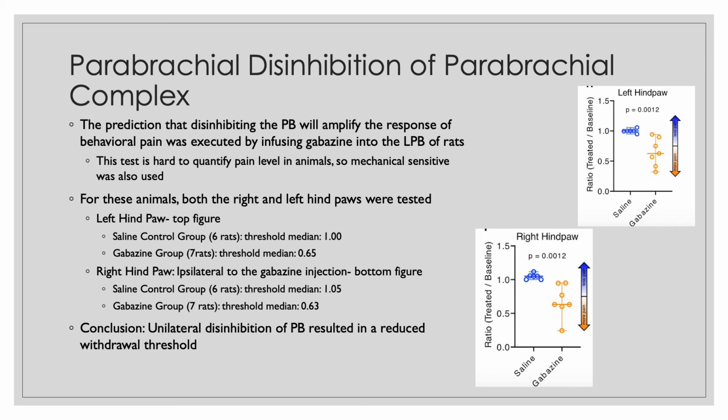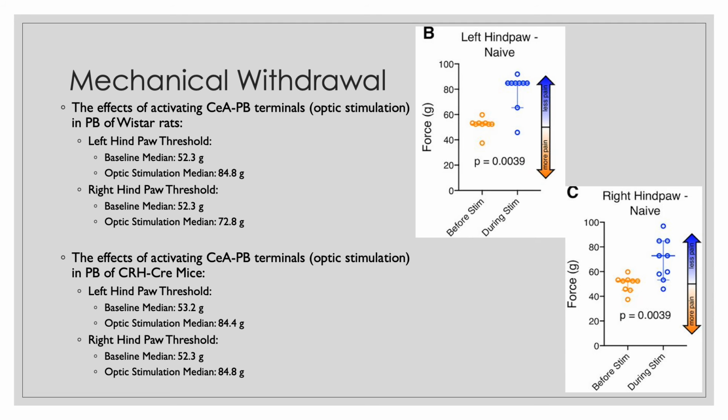Similar to the last slides, but this is with disinhibition of the parabrachial complex, they were either given saline or gabazine. Next, we have mechanical withdrawal. This is dealing with activating the CEA-PB terminals in both Wistar rats and CRH-Cre mice through the right and left paw thresholds.